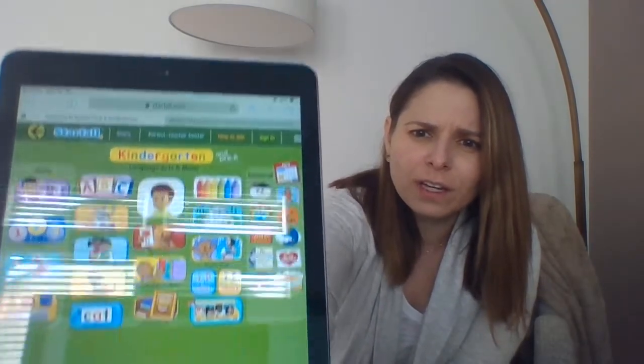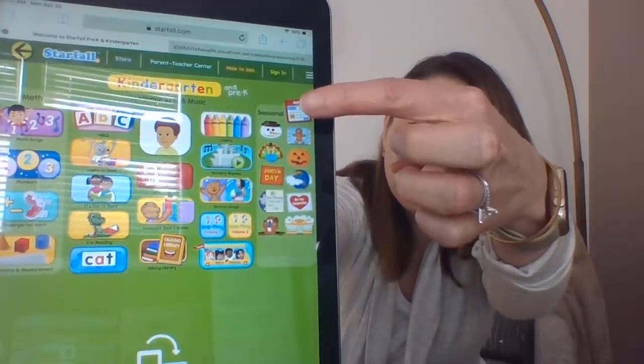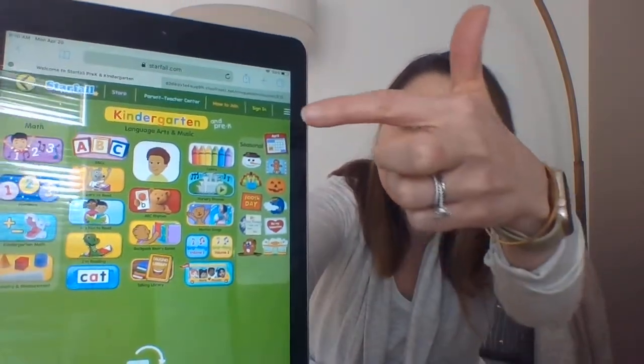So something I wanted to show you today, something that's a little bit different, is I know some of you have missed our calendar routine a little bit. And I found a cool calendar routine on Starfall. I'm going to link it in our newsletter. Starfall is an app that you can use on your iPad or on a phone, or you can use the website on your computer or your laptop. And it's kind of cool because when you log in, you'll see a general screen like this, and you can see that little calendar. I'll try to link it so that I can get that calendar pulled up right away for you.